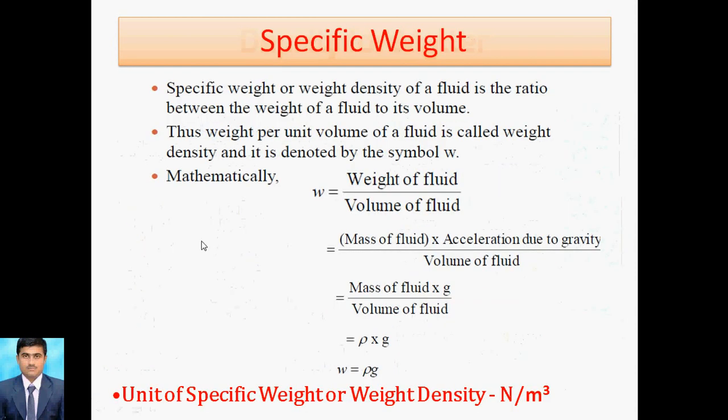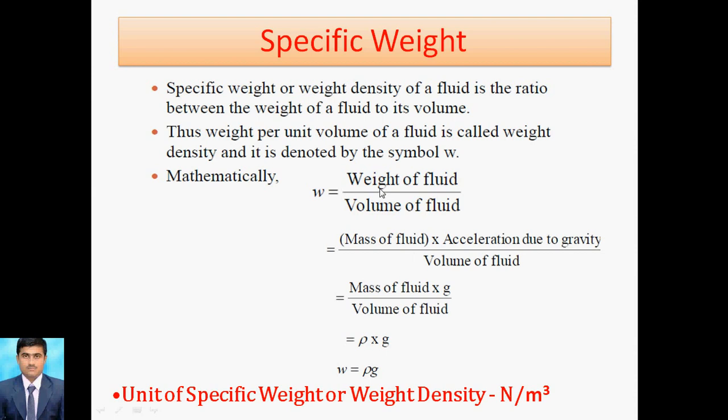Now we'll discuss the next phenomenon, specific weight, or weight density. Again I repeat, specific weight, or weight density. It is nothing but the ratio of the weight of the fluid to the volume of the fluid. Weight of the fluid means mass of the fluid into acceleration due to gravity.